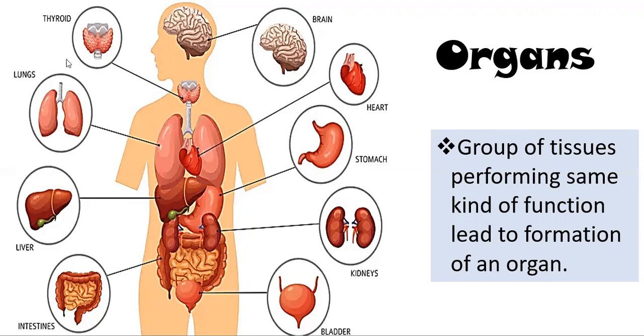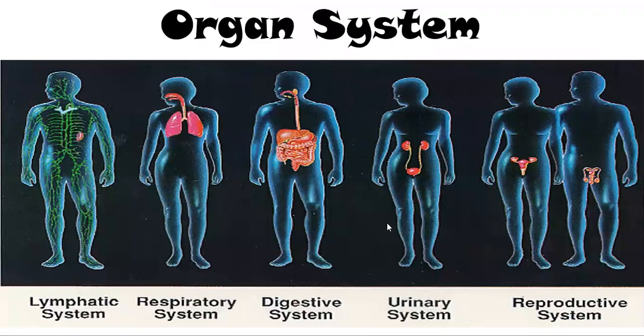So here you can see many different kinds of organs such as heart, brain, thyroid, lungs, liver, intestine, bladder, kidney, and stomach. Definitely. Next come organ systems.